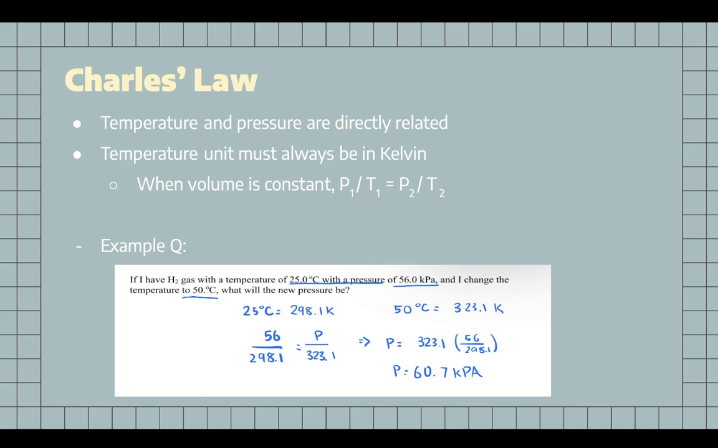The example question is, if I have hydrogen gas at the temperature of 25 degrees Celsius with the pressure of 56 kPa, and I change the temperature to 50 Celsius, what will the new pressure be? We know that P1 is 56 and T1 is 298.1 in Kelvin, and T2 is 323.1. We can find the value of P2 by plugging in the values, which gets you 60.7 kPa.